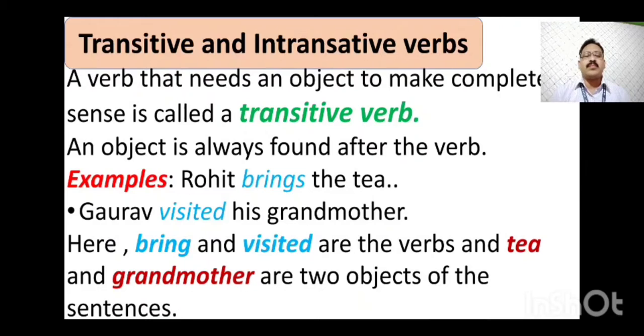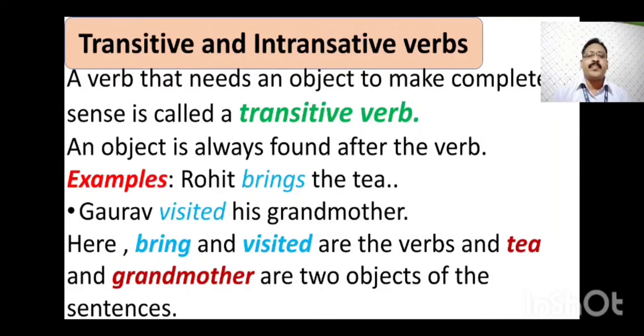Transitive and intransitive verbs. A verb that needs an object to make complete sense is called a transitive verb. Means when we use a verb, we use an object after it to complete the sentence. An object is always found after the verb.